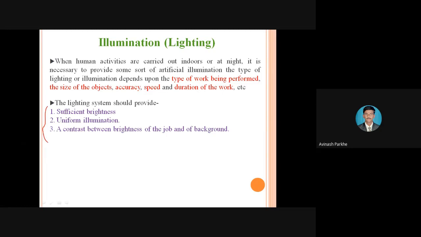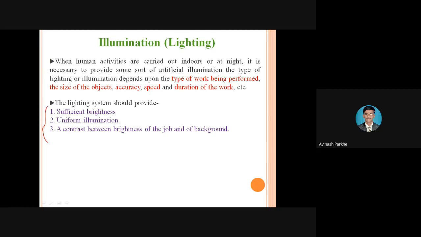First one is sufficient brightness. Take the example of our mobile phone. Now in our mobile phone we have adjustable brightness, and nowadays an auto brightness button is also available. Auto brightness means that if we press that button, as per the environmental condition, when we are at home, the brightness will be adjusted automatically. When we go outside the room, or in the summer season, the brightness will automatically get adjusted. So sufficient brightness should be provided to the industry through the light.